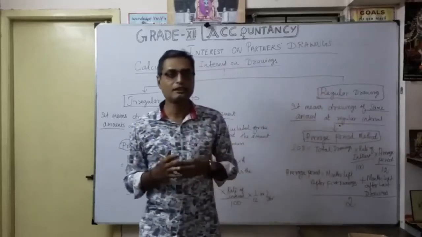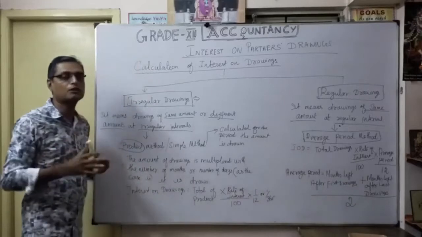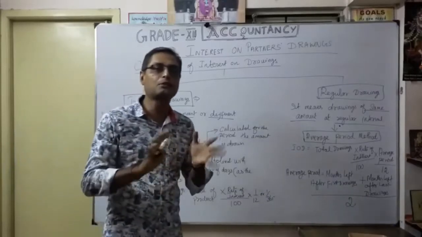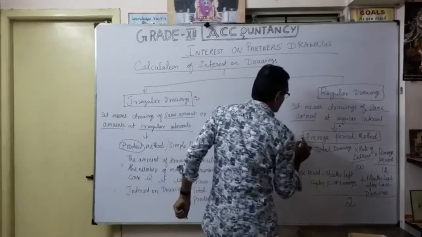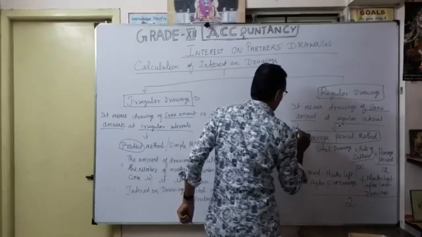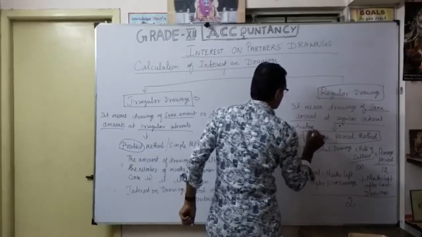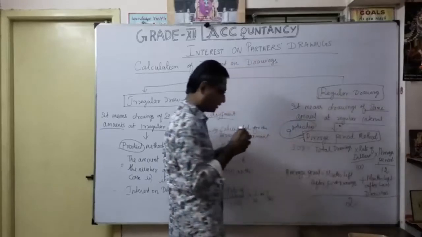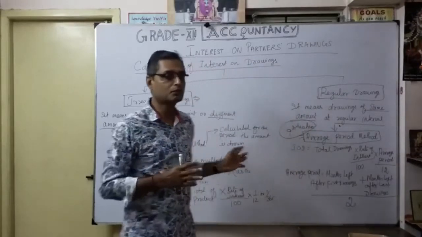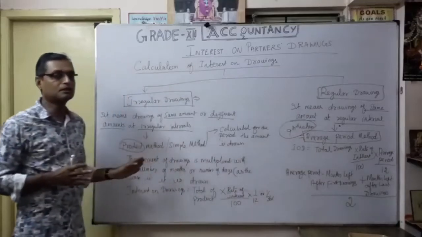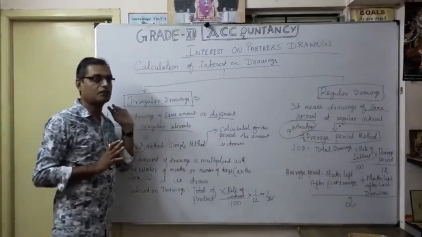Understood? In irregular drawings, we are going to follow the simple method or product method. In regular drawings, only one, the average period method. But here, totally 9 situations are there under this method. Very, very important. According to regular drawings, total 9 situations are there. But here, only the simple method or product method, according to irregular drawings. You understood?